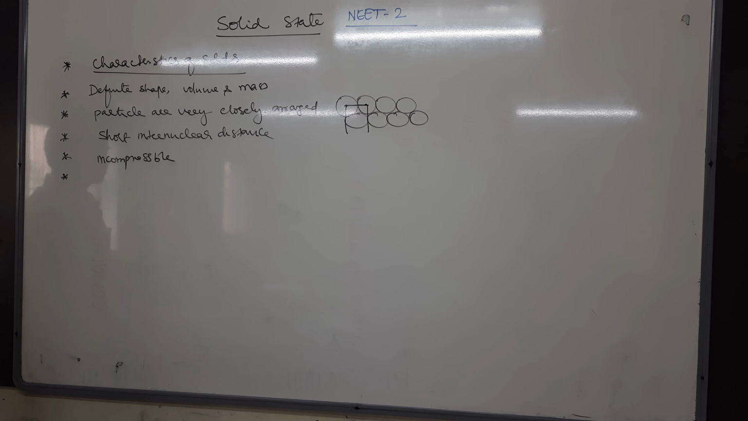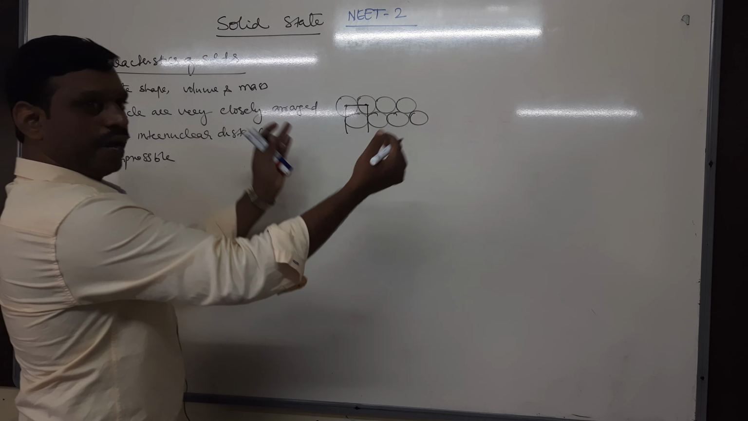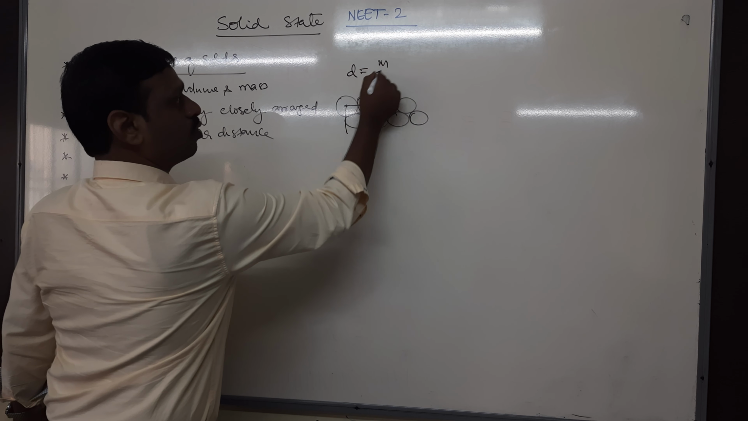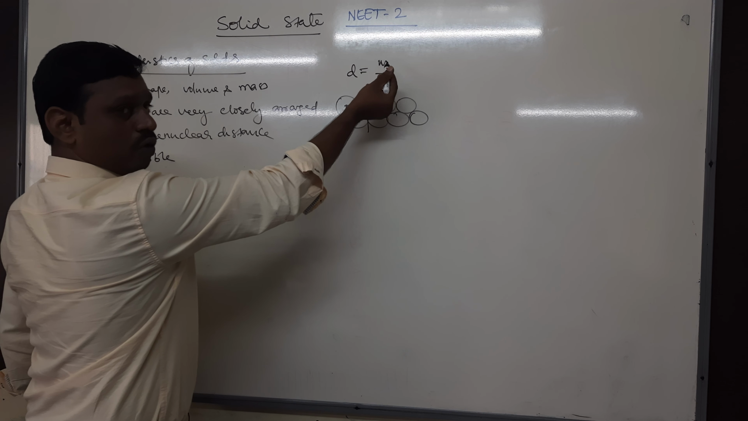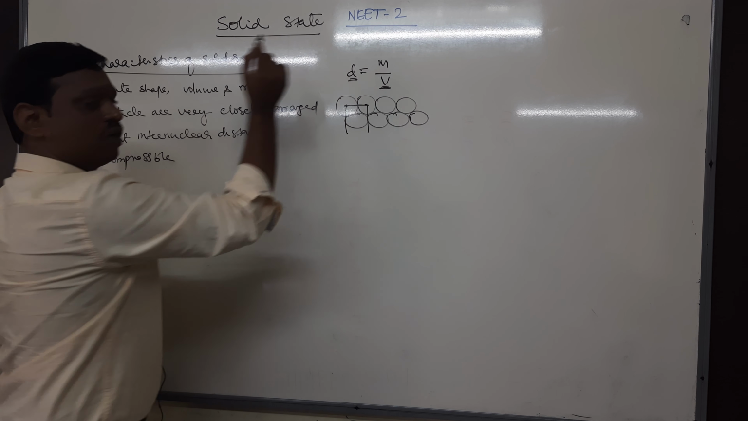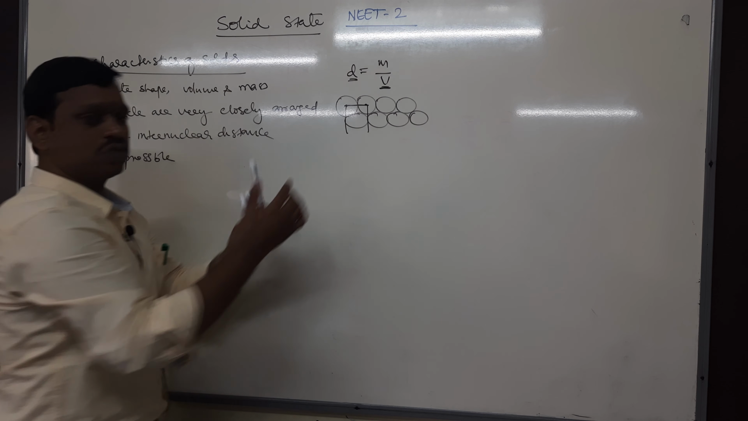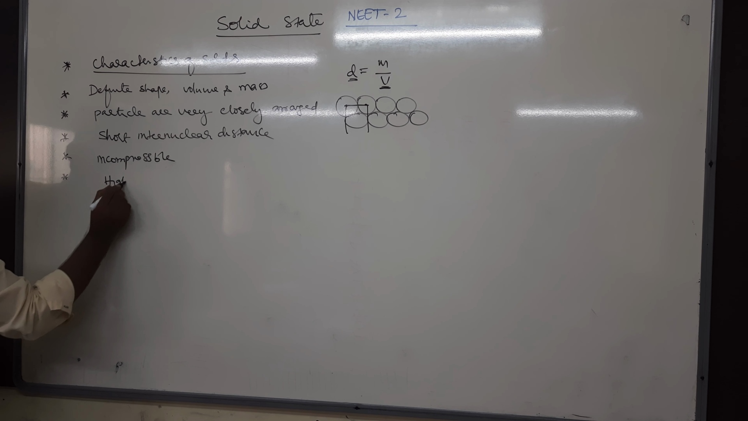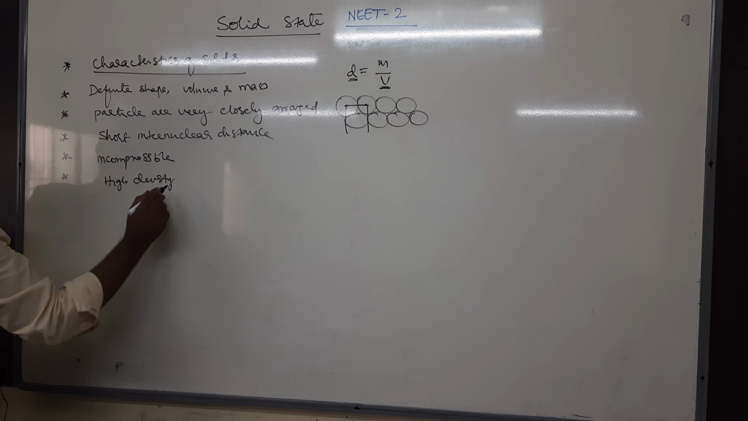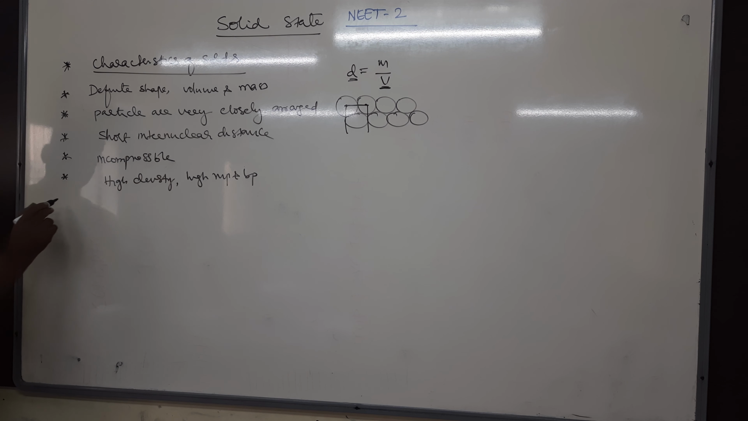What about density of solids? Usually solids have high density. Because they are very closely packed, density is mass by volume. Their volume will be small and mass will be more. Therefore, small volume, more density, because in solid, in very small volume, all the particles are very closely arranged. So usually they have high density, and even high melting point and boiling point.